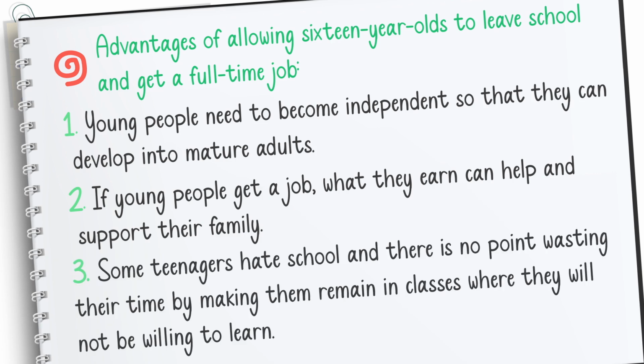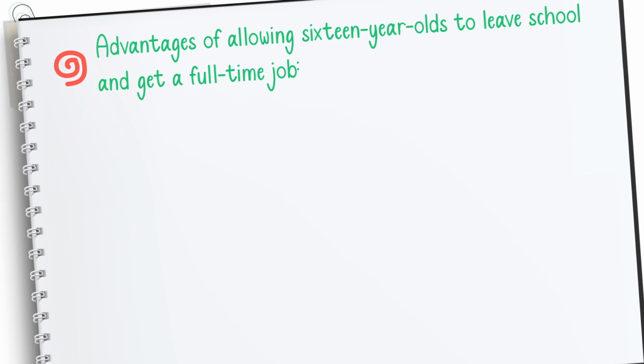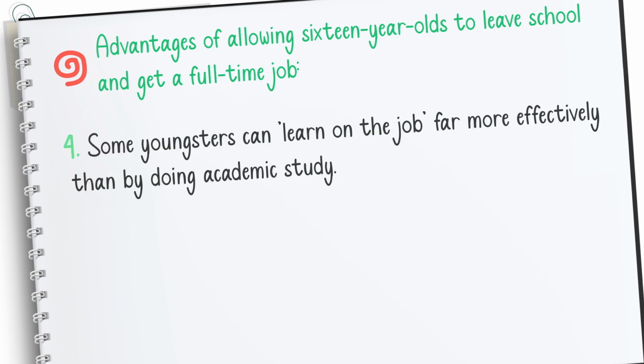The third advantage is some teenagers hate school, and there is no point wasting their time by making them remain in classes where they will not be willing to learn. And the fourth advantage is some youngsters can learn on the job far more effectively than by doing academic study. All right, these are 4 advantages of allowing 16-year-olds to leave school and get a full-time job.